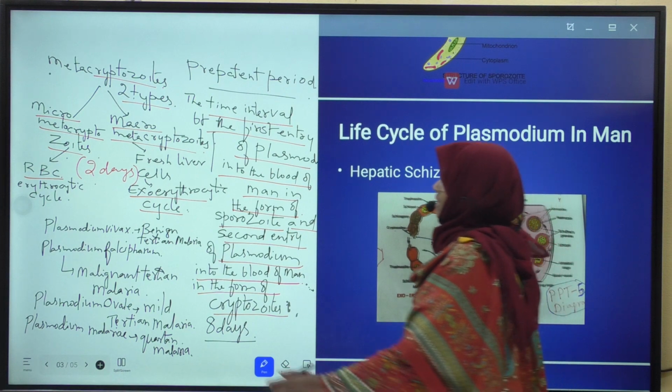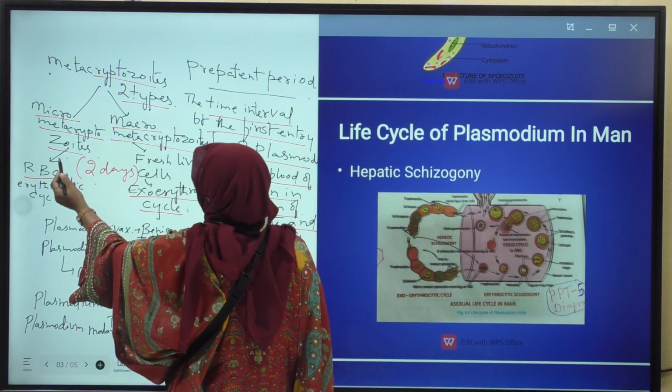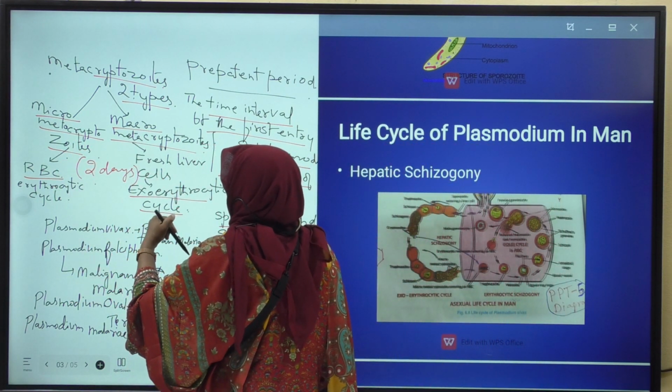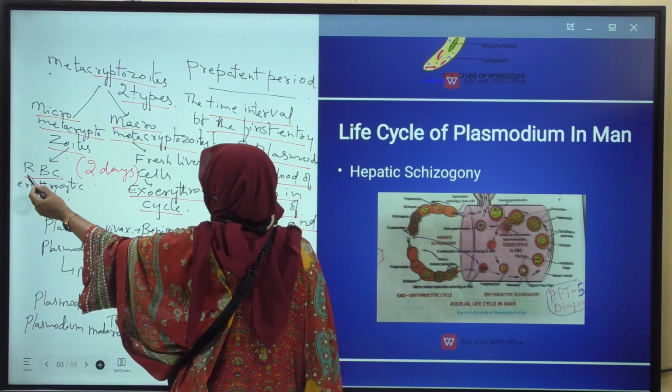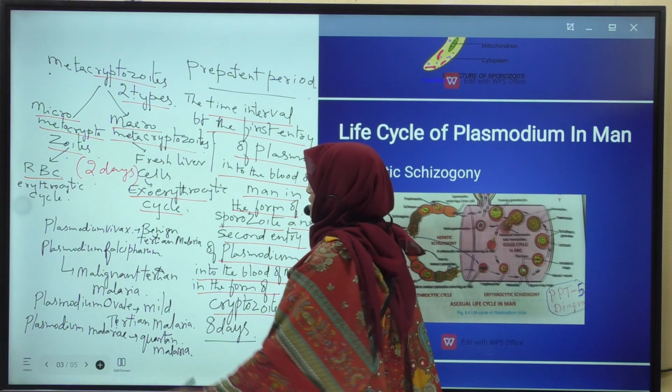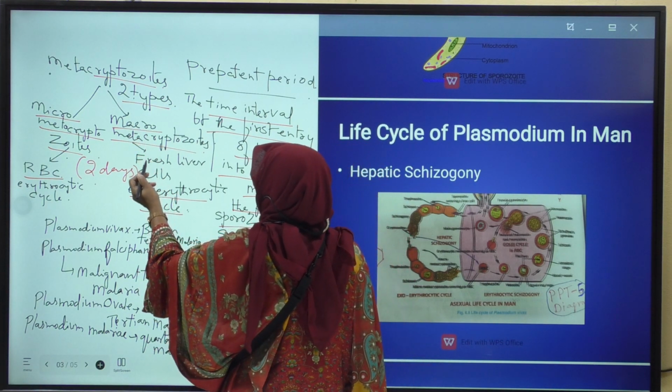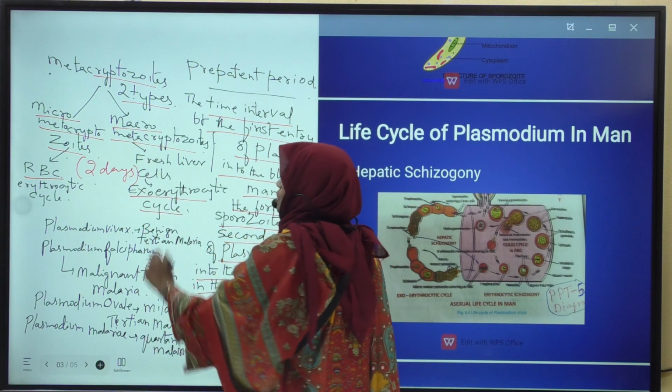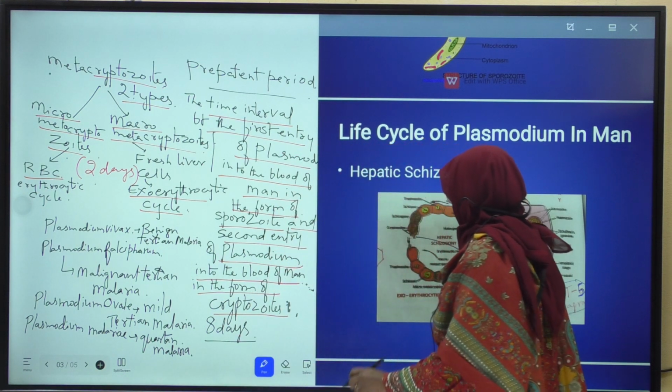These metacryptozoites are of two types: micrometacryptozoites and macrometacryptozoites. Micrometacryptozoites enter into the RBC to start erythrocytic cycle, and macrometacryptozoites attack fresh liver cells to continue exoerythrocytic cycle.